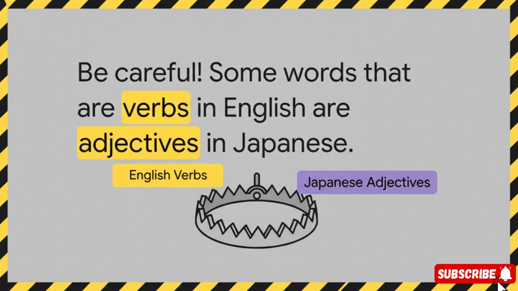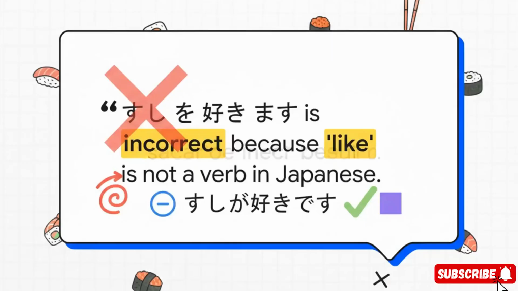Okay, but this is where a lot of people get tripped up. Beware the English verb trap. So you might think, I like sushi would use mas, right? Nope, that's actually wrong in Japanese.